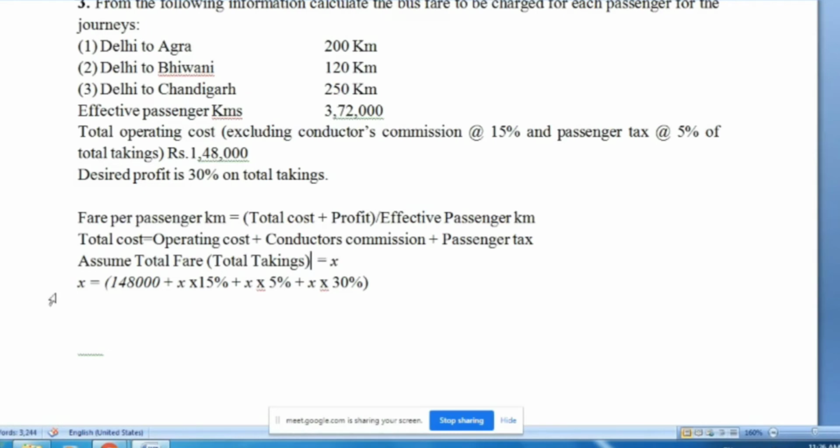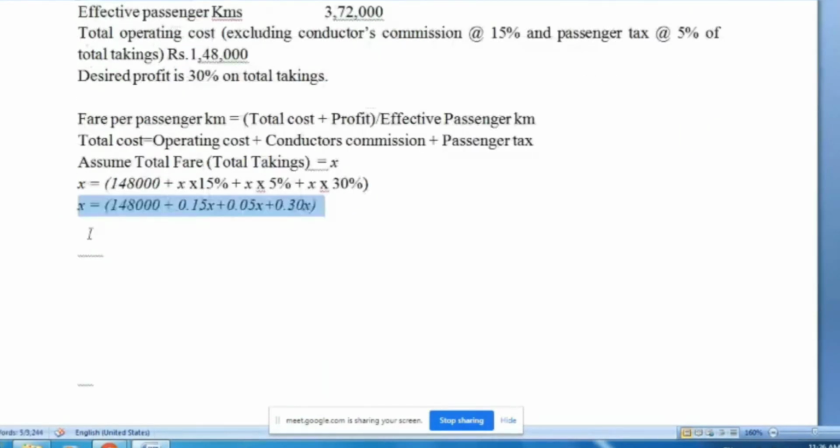If total takings is equal to X, then X is equal to 1,48,000, the excluding cost, plus 15% commission, plus 5% passenger tax, and then 30% is the profit. Then we solve this mathematical formula, clear? This is X = 1,48,000 + 0.15X + 0.05X + 0.30X. Finally, X = 1,48,000 + 0.5X.